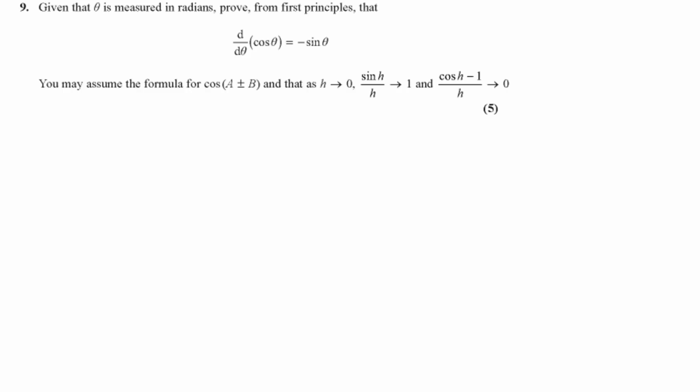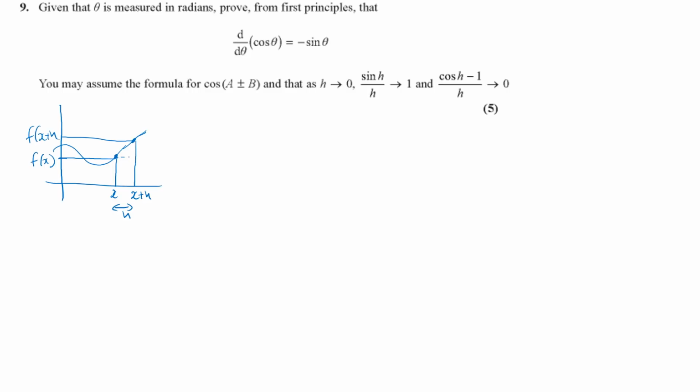So here is the differentiation from first principles question. Just to explain a little bit about differentiation from first principles, if you've got a curve, say, and we want to find what the gradient is, we would maybe take 2 points. This point would be where x is equal to x, and further along x plus h. So this distance here is h. Now, if we read across here, this would be the y value, which would be f of x, and this would be the value of f of x plus h.